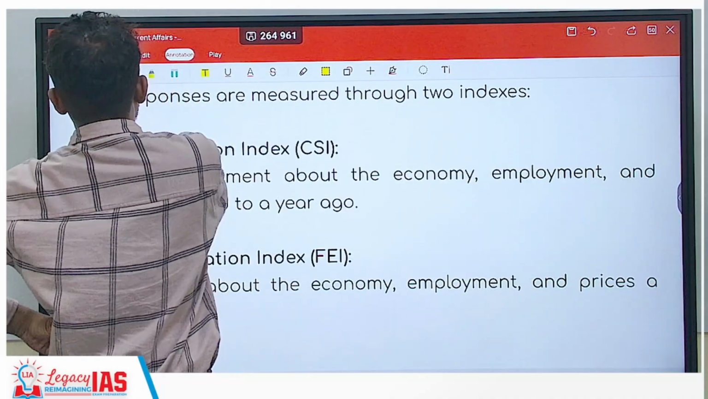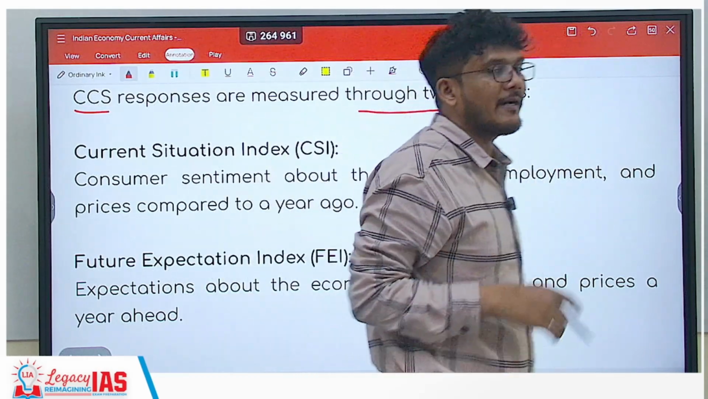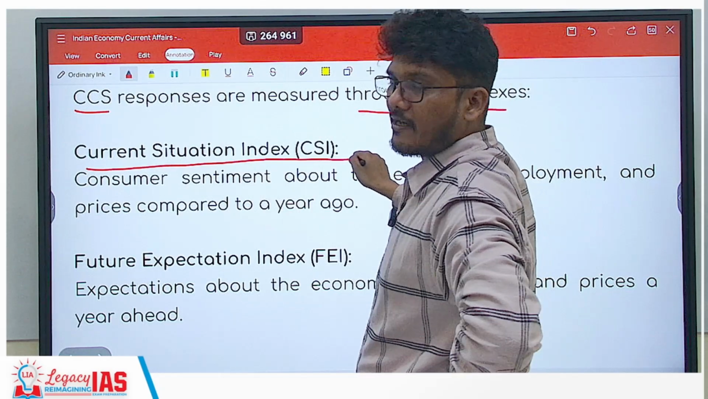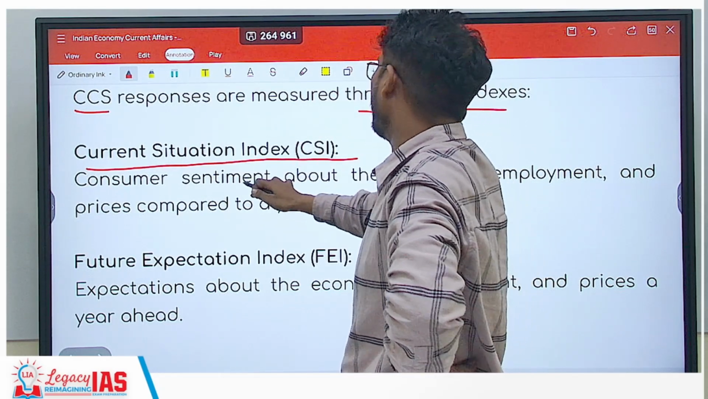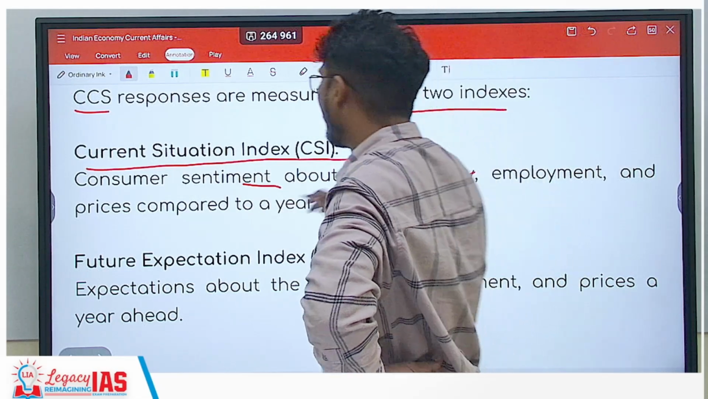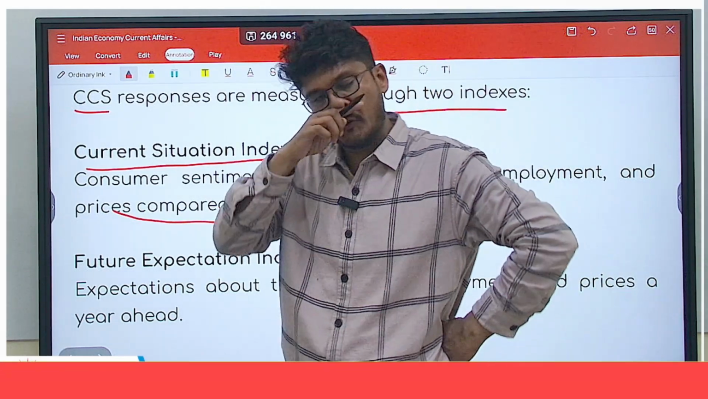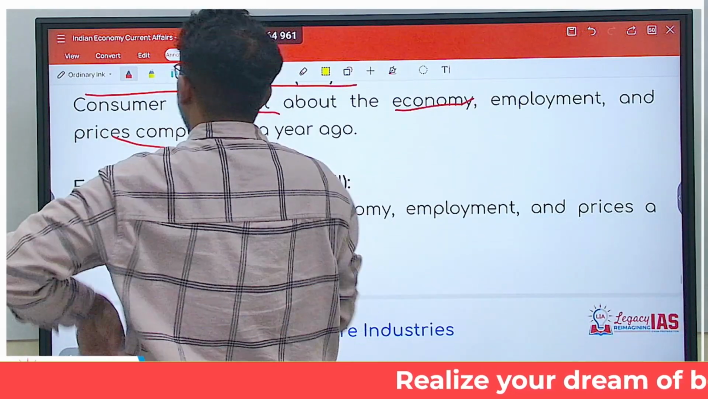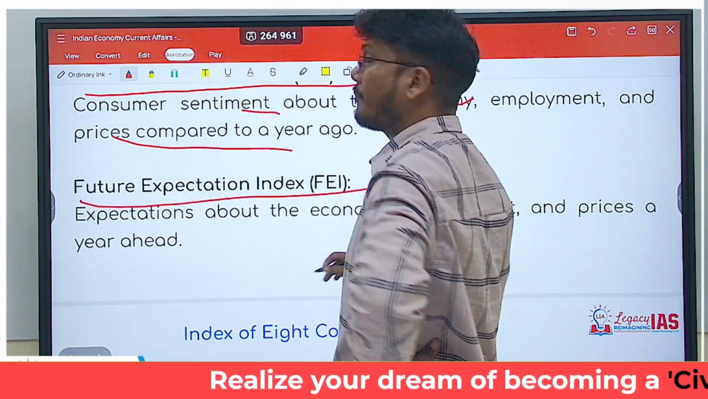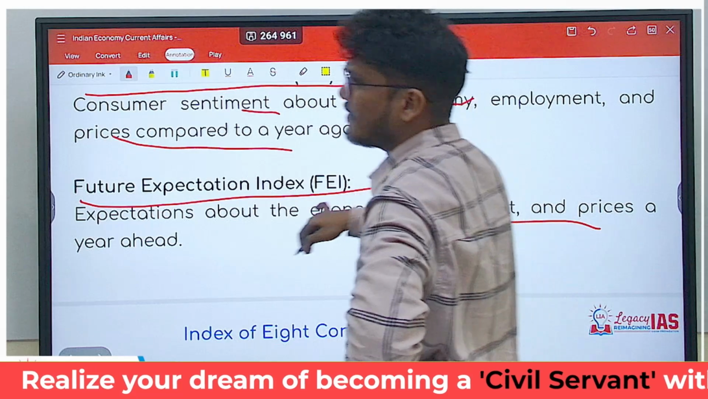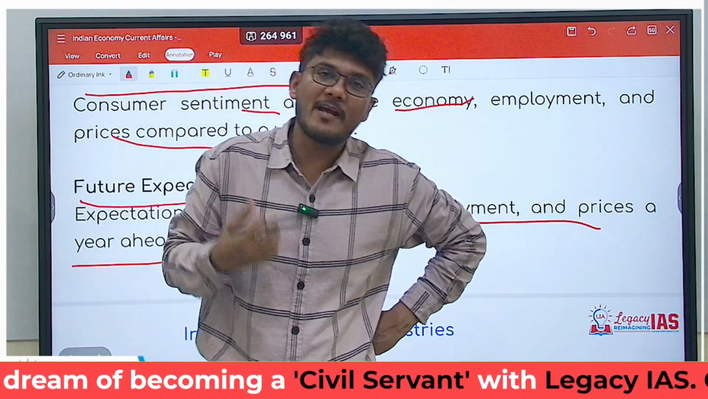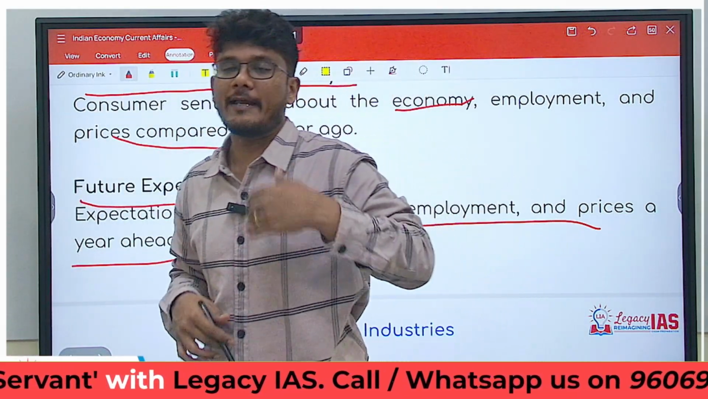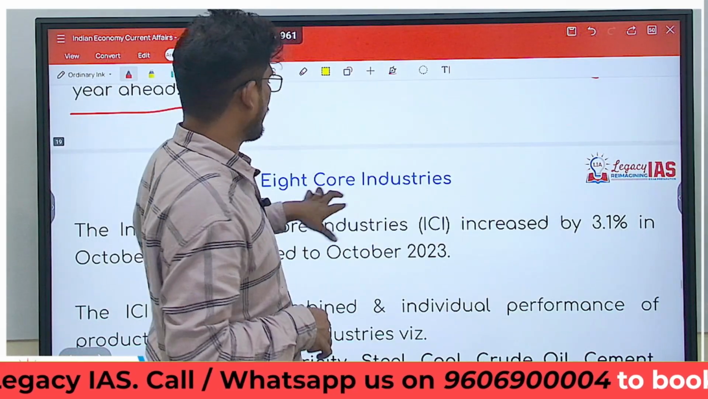Now this CCS, Consumer Confidence, is measured through two different indices. The very first is the Current Situation Index. So what is the current situation index? It talks about the consumer sentiment about economy, employment and prices compared to a year ago. So as compared to the previous year, how confident you are with respect to these things presently. And then future expectation index, that is expectations about the economy, employment and prices a year ahead. So it is the same criteria, but with respect to a year back, how do you feel now and what are your expectations from the coming year is what it talks about.